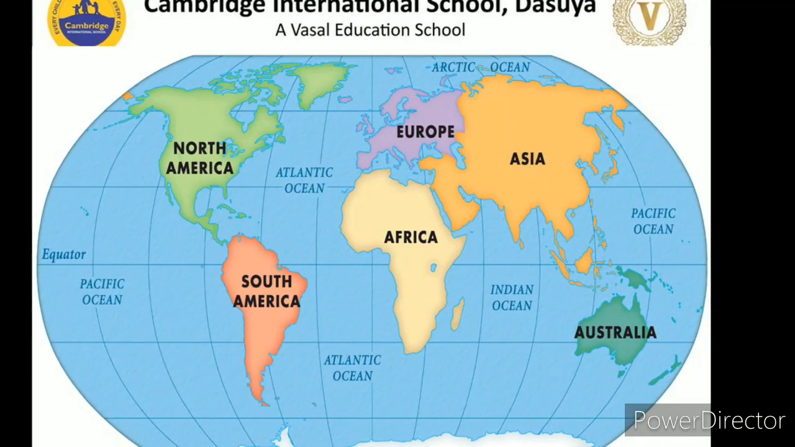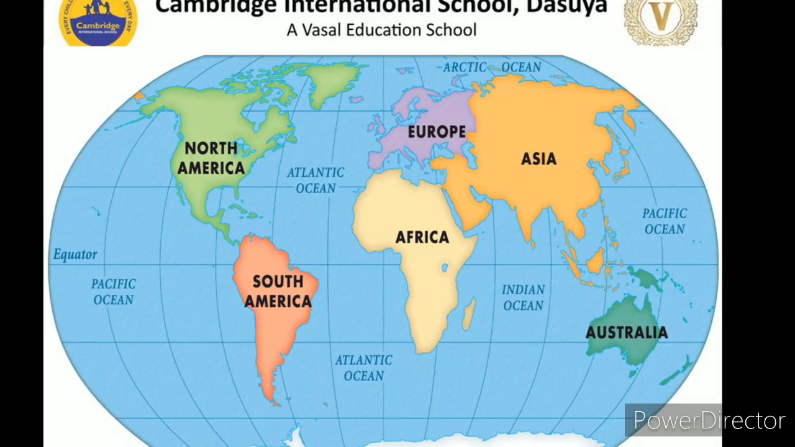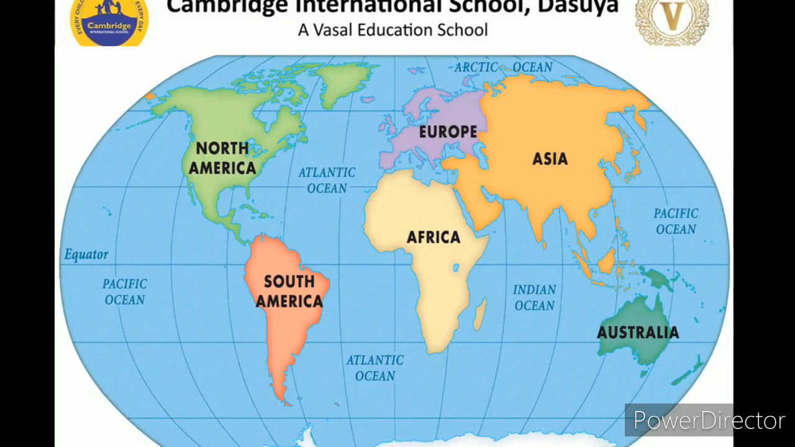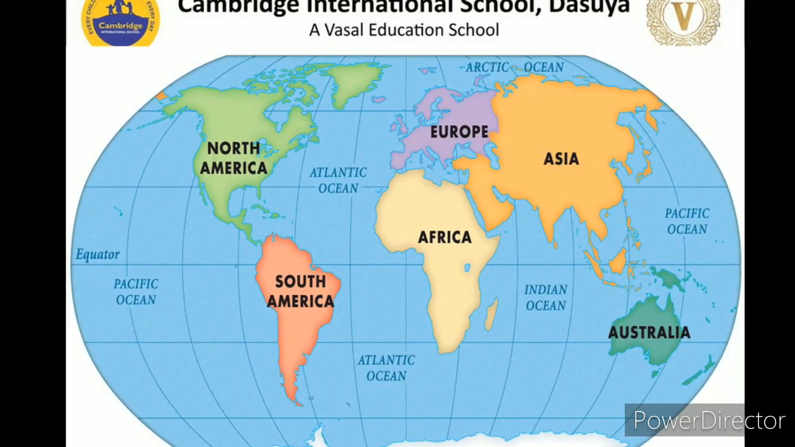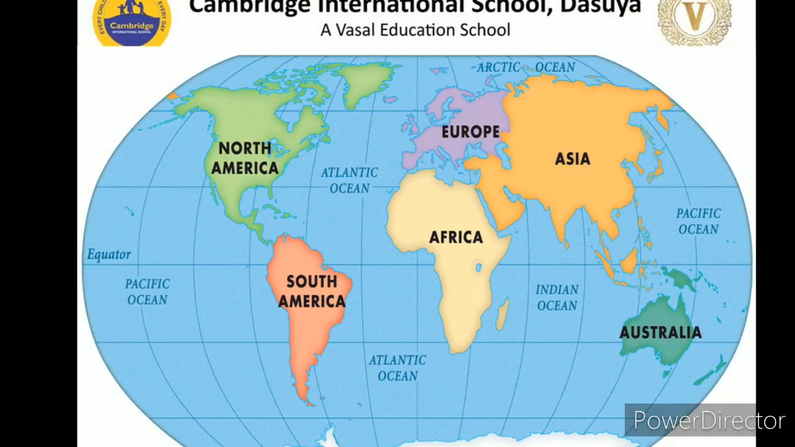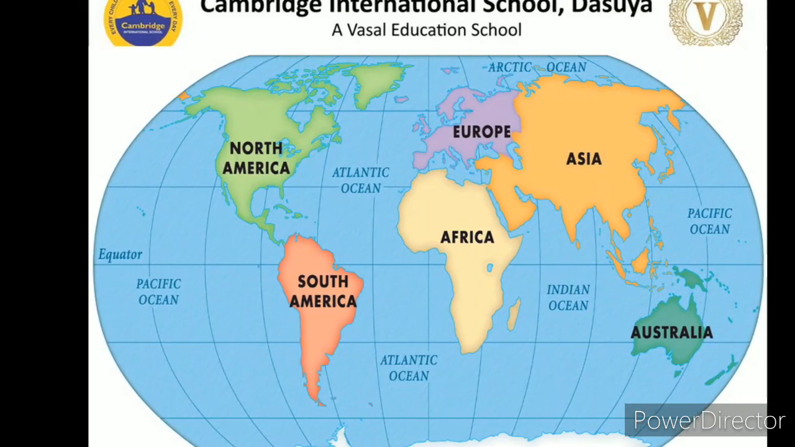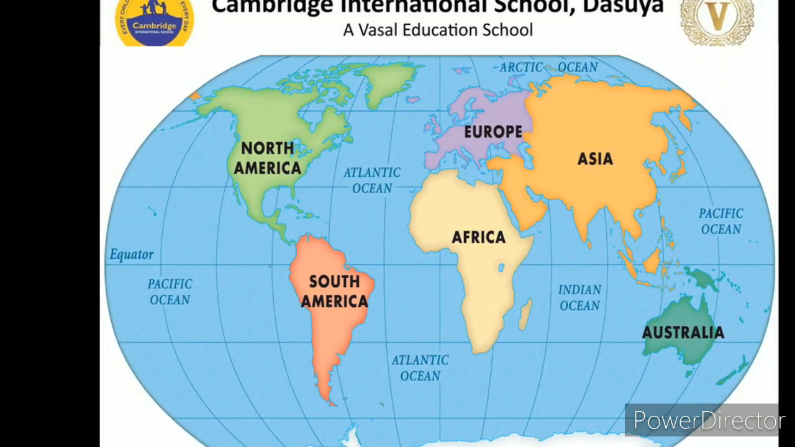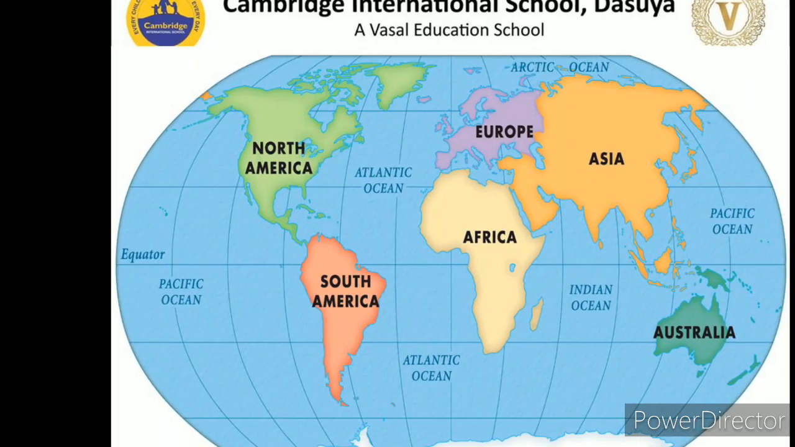Now you all can see this image also. Again, I am going to repeat for you. Number one is Asia, second is Europe, third is Africa, fourth is North America, fifth is South America, sixth is Australia, seventh is Antarctica. As you can see here, Antarctica lies around the South Pole, and these are the other continents.